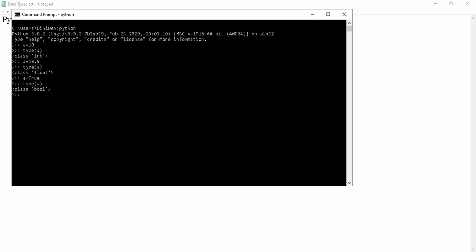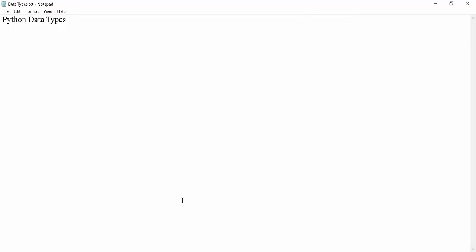Now the next point, a very important point in interviews. Take special care. In C, Java, C++ languages, how do we declare a variable? If I take Java, we need to declare it as int a equal to 10. Here the value 10 is an integer type, so we mention int a equal to 10.